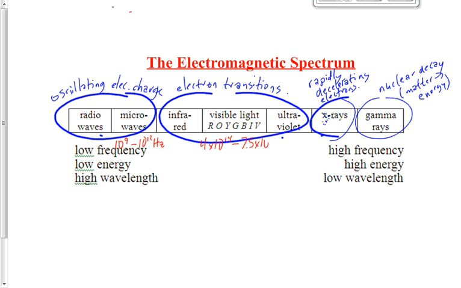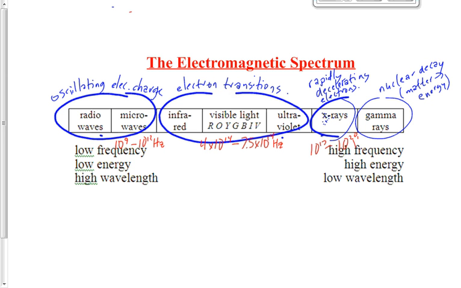Good. 4 times 10 to the 14 is 7.5 times 10 to the 14 hertz. Good. And then, of course, the last one is X-rays, which is the one that, for whatever reason, I always get mixed up. Sometimes I like to make it 10 to the 17 to 10 to the 19, and I'm not sure why I do that. But that's right. 10 to the 17 to 10 to the 20 hertz is correct.